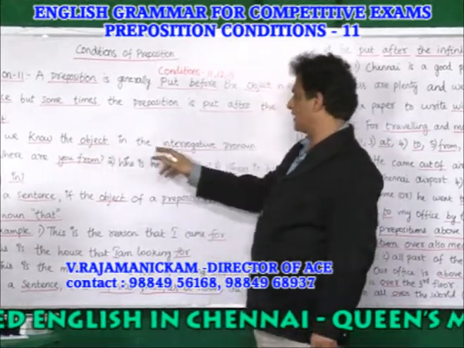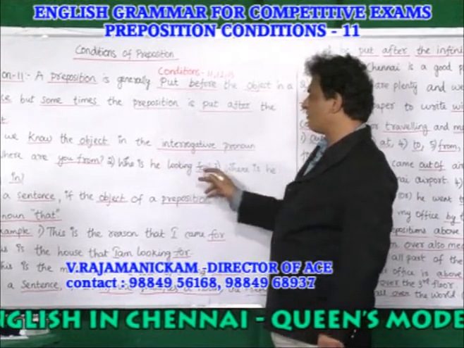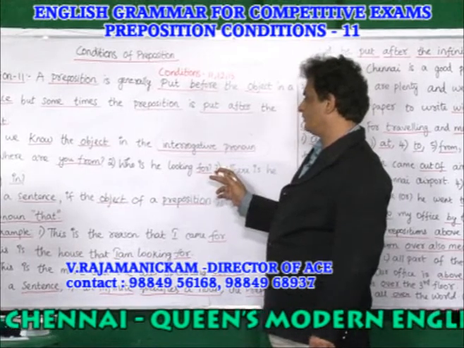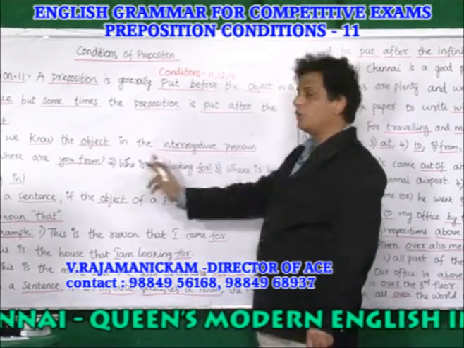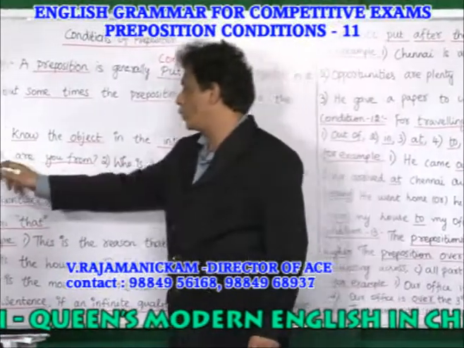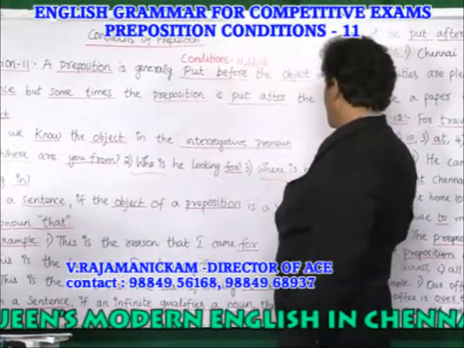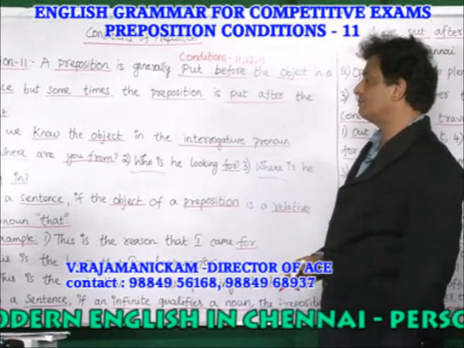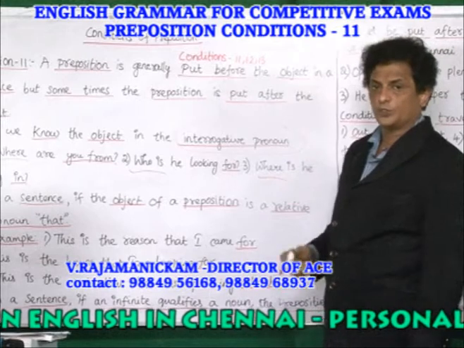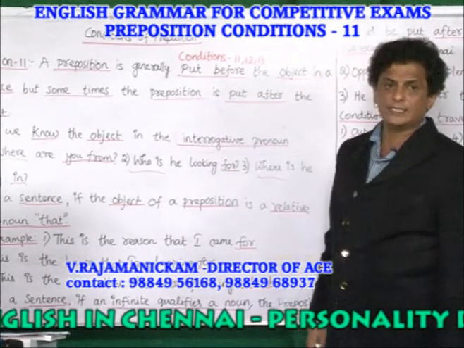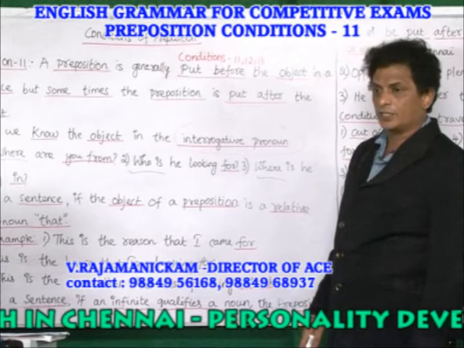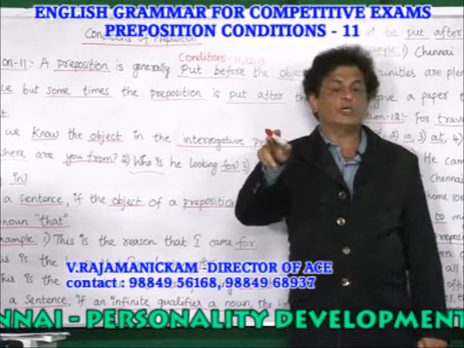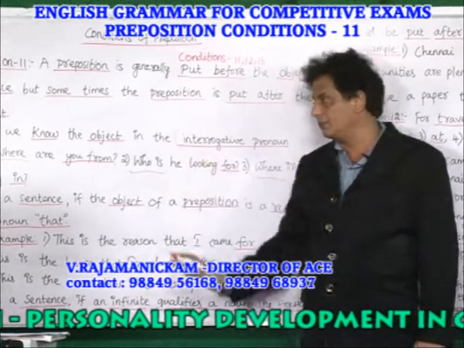So, if we know the object in the interrogative pronoun: who is he looking for? Object of the interrogative, for. Who? For. Where is he living in? Where. So this who, where: if we know the object in the interrogative pronoun, what is the object? Where are you from? You. So after the object you are getting this preposition, right? Interrogative pronoun, if you know the object, then after the object you have to use the preposition. Hope you are able to understand.